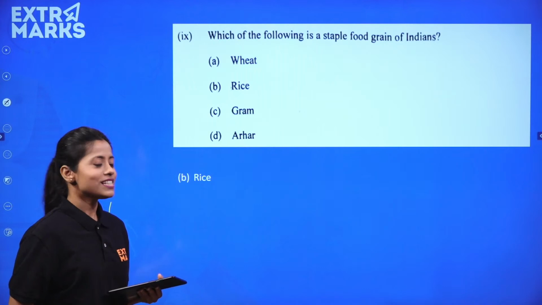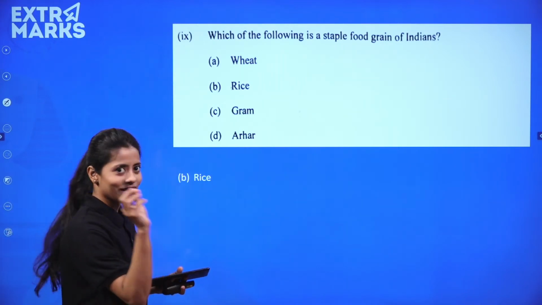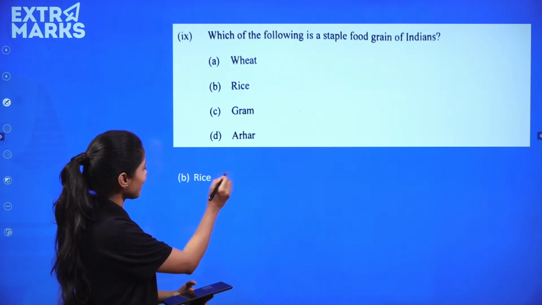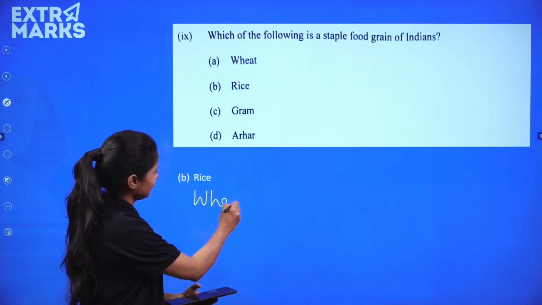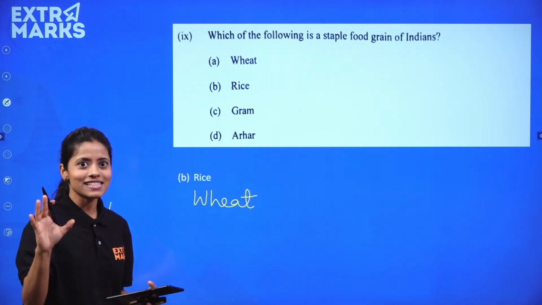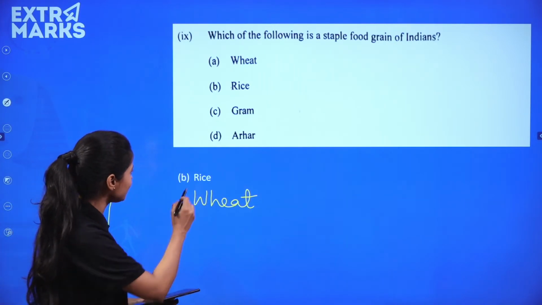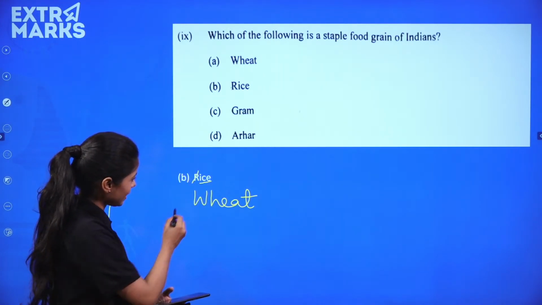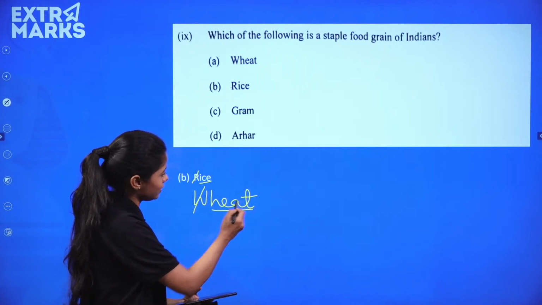I'll tell you a very interesting thing over here. I want to take a minute and give you something very interesting about rice and wheat. It's very easy for you to understand. Don't generalize it, but understand this way. If you cut R from rice, it's ice here. And if you cut W from wheat, it's heat here.